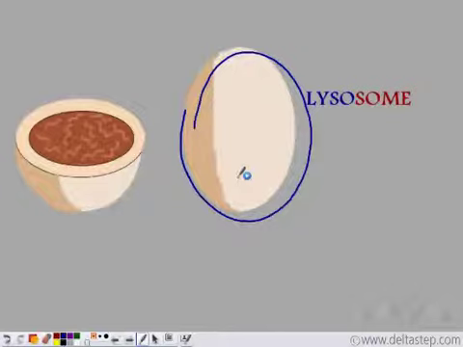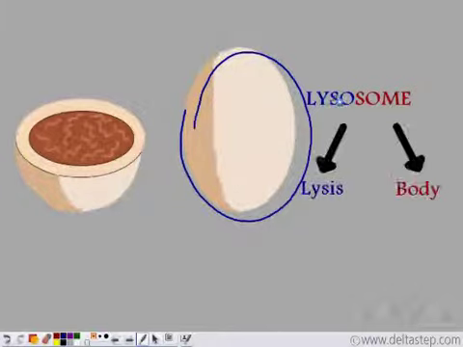Lyso comes from the word lytic, which means breakdown, and some comes from the word soma, or body. So lysosome is an organelle that is present in both plant and animal cells and breaks down all the cellular wastages that are generated inside the cell.